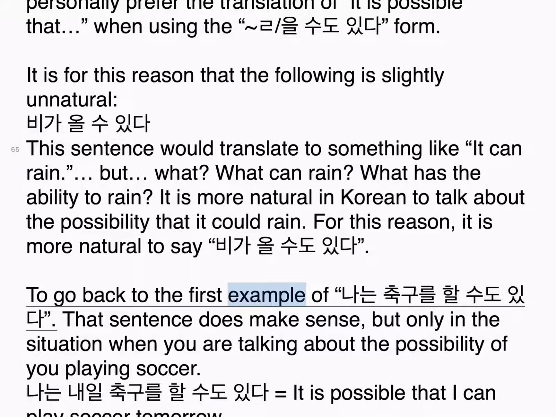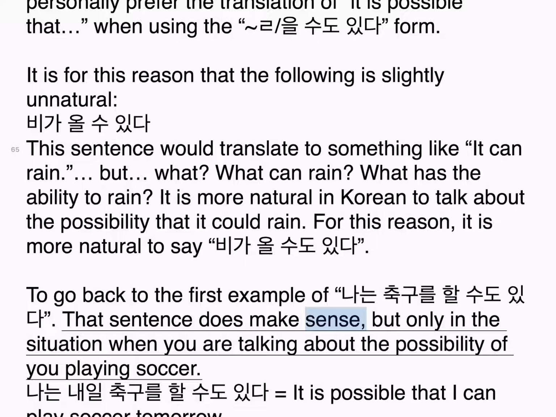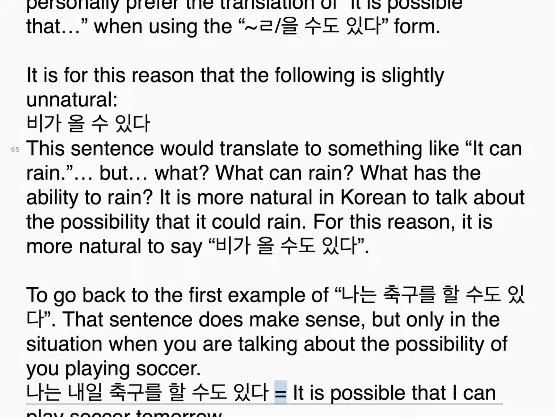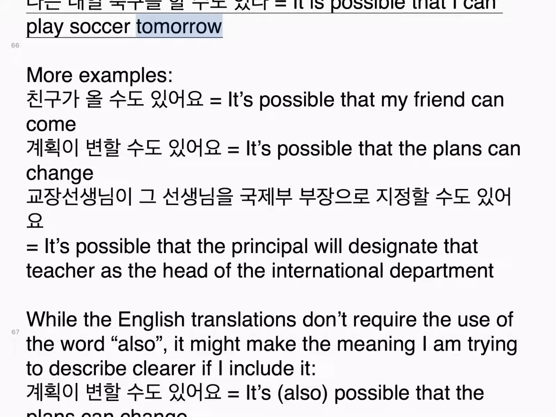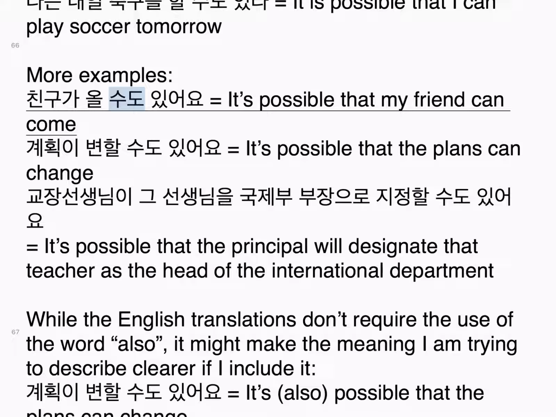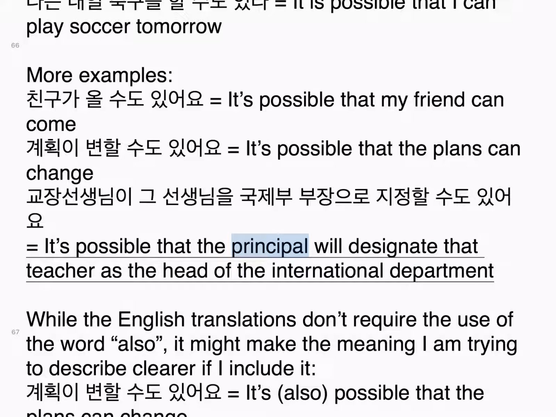To go back to the first example of 나는 축구를 할 수도 있다, that sentence does make sense, but only in the situation when you are talking about the possibility of you playing soccer. 나는 내일 축구를 할 수도 있다. It is possible that I can play soccer tomorrow. More examples. 친구가 올 수도 있어요. It's possible that my friend can come. 계획이 변할 수도 있어요. It's possible that the plans can change. 교장 선생님이 그 선생님을 국제부 부장으로 지정할 수도 있어요. It's possible that the principal will designate that teacher as the head of the international department.